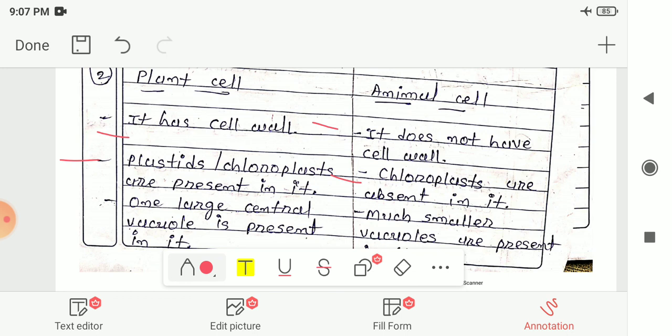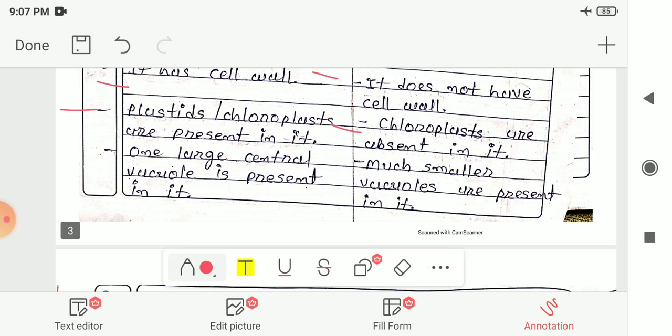The next difference is that in plant cells one large central vacuole is present, whereas in animal cells much smaller vacuoles are present. So this is the difference between plant cell and animal cell.